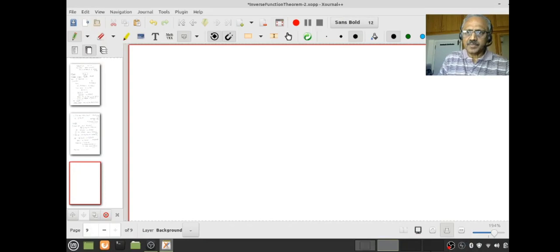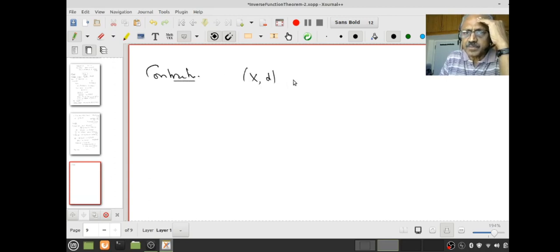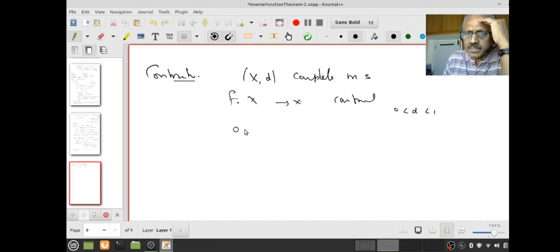So let us quickly recall and do that. What does the contraction mapping principle say? It is the Banach contraction principle, or fixed point theorem. Suppose (X, d) is a complete metric space, and if f from X to X is a contraction, that means there exists an alpha between 0 and 1 such that the distance between f(x1) and f(x2) is less than or equal to alpha times the distance between x1 and x2, then f has a unique fixed point.